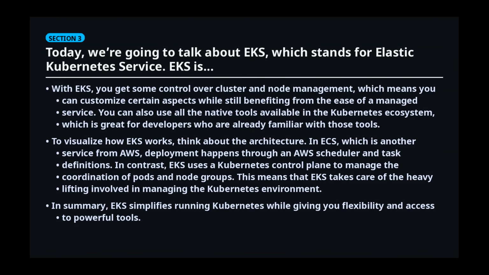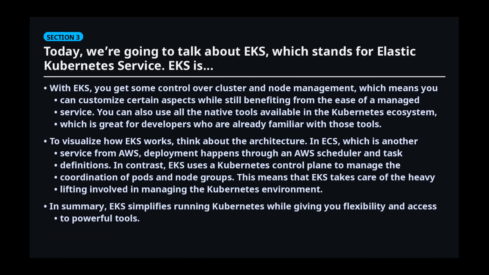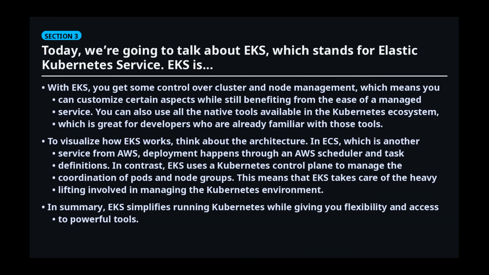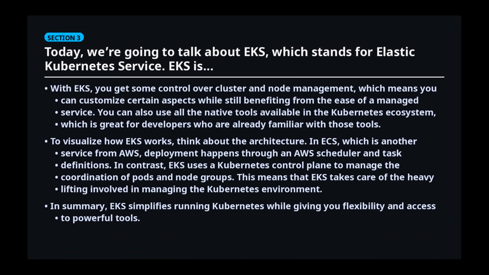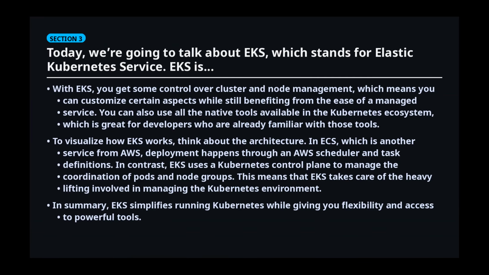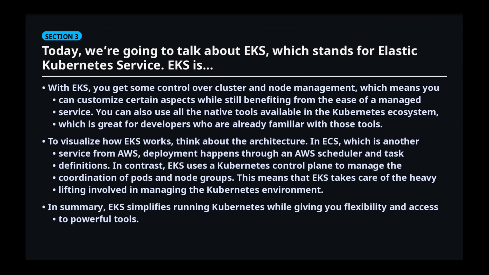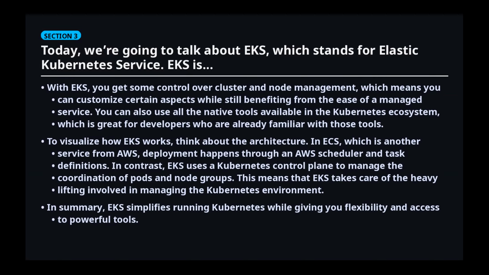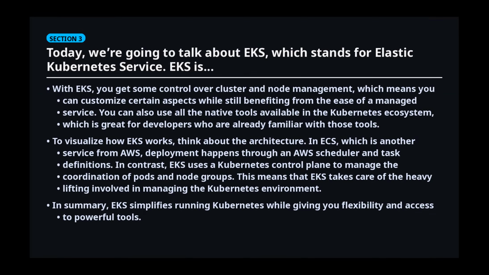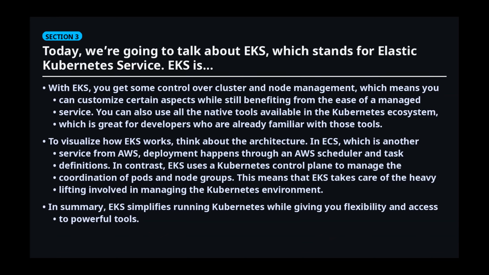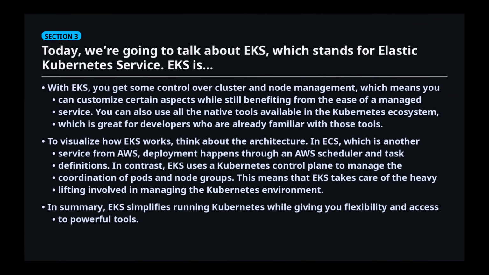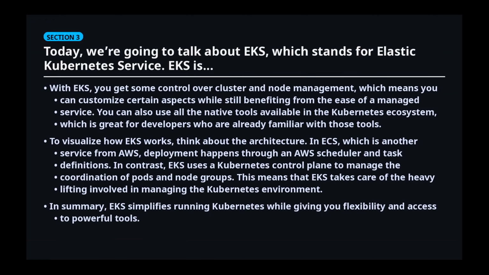With EKS, you get some control over cluster and node management, which means you can customize certain aspects while still benefiting from the ease of a managed service. You can also use all the native tools available in the Kubernetes ecosystem, which is great for developers who are already familiar with those tools. To visualize how EKS works, think about the architecture.